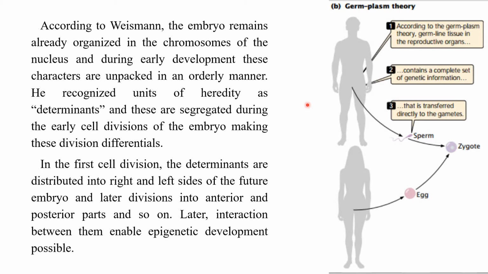See, most of the postulates of this theory may look weird these days because we know many more things about development and genetics and the epigenetic influence on the process of development, everything. But in those days they never knew anything about these things. So probably they believed that these determinants are the key reasons for development.